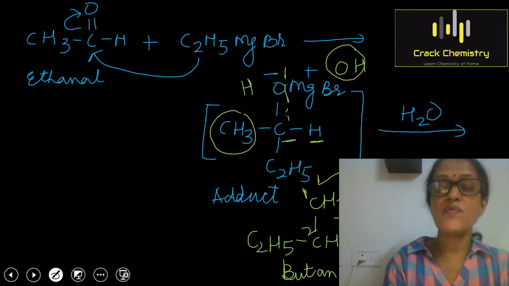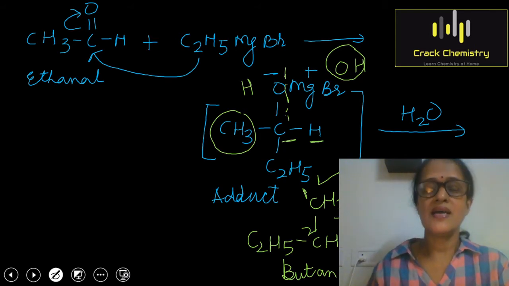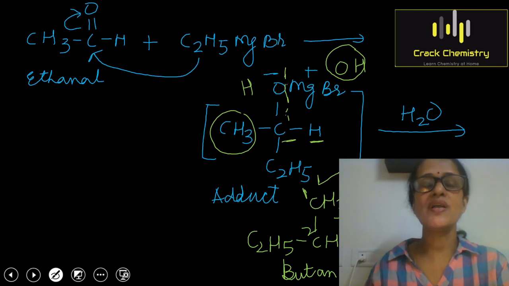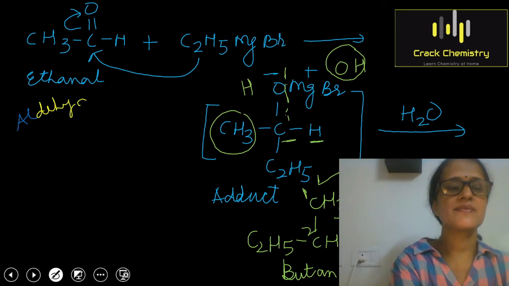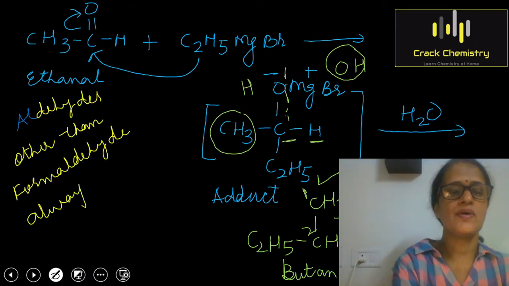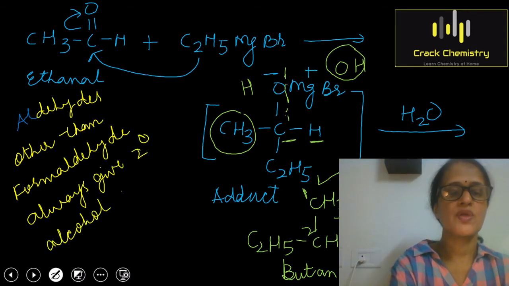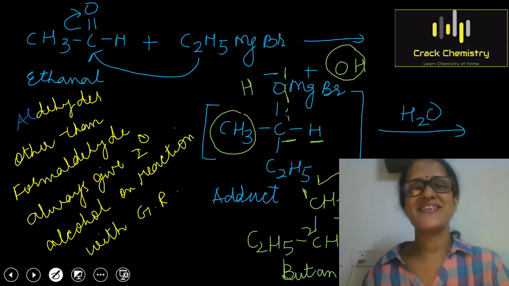So we can give a general statement that aldehydes other than formaldehyde always give 2-degree alcohol, secondary alcohol, on reaction with Grignard reagent. I hope it is clear to you.